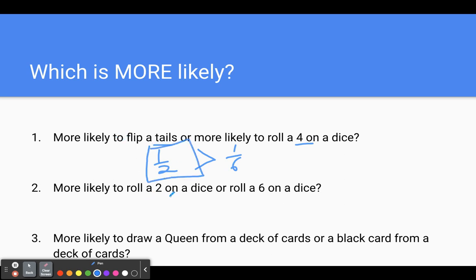Are you more likely to roll a 2 on a dice or roll a 6 on a dice? To roll a 2 is 1 out of 6. To roll a 6 is 1 out of 6. They are the same. You are equally likely to get either. One is not more likely than the other.